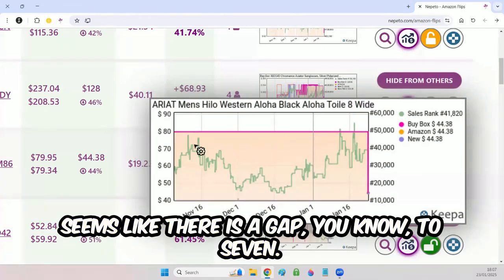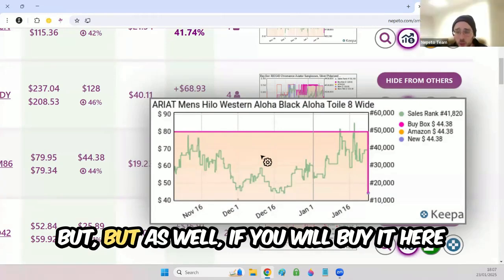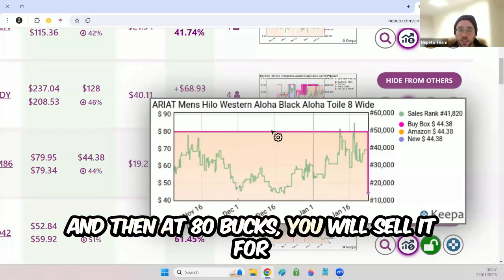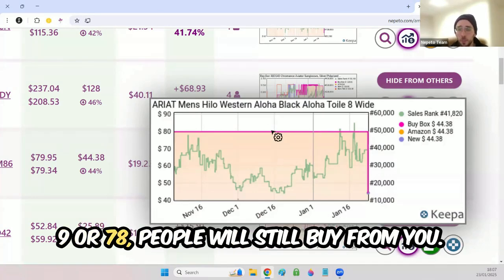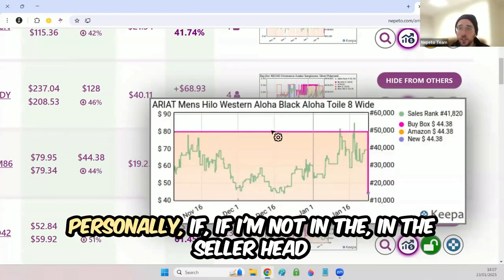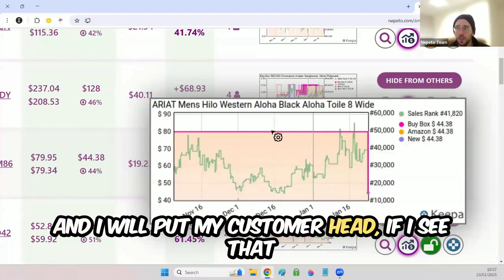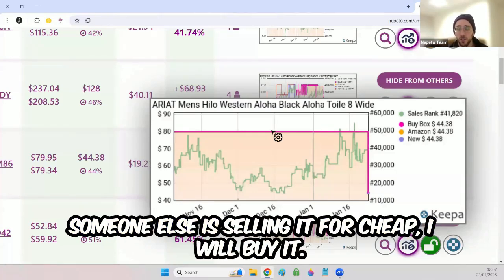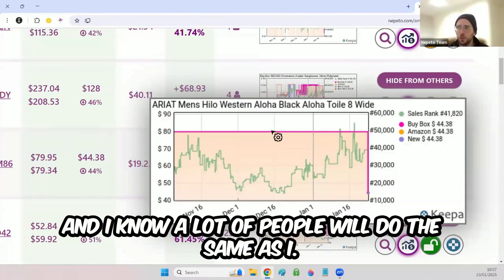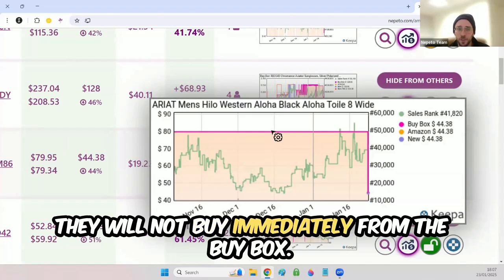In this specific chart, it seems like there is a gap to sell. But here, if you will buy it here and then at $80, you will sell it for 79 or 78, people will still buy from you. Personally, if I'm not in the seller hat and I put my customer hat on, if I see that someone else is selling it for cheap, I will buy it. And I know a lot of people will do the same as I. They will not buy immediately from the buy box.